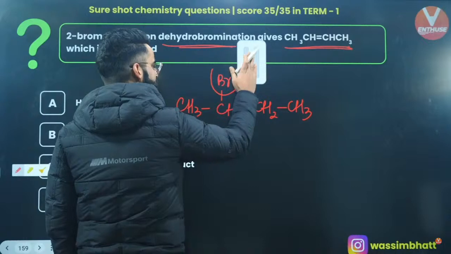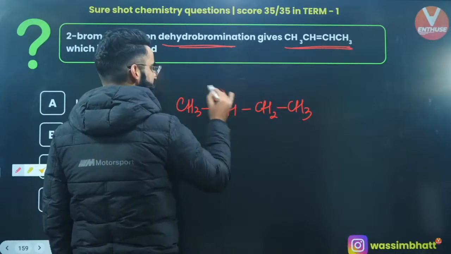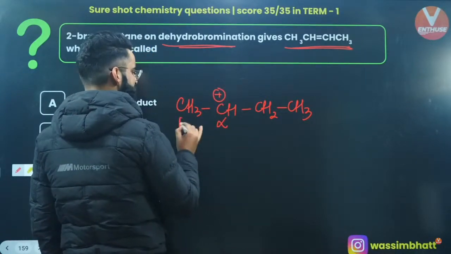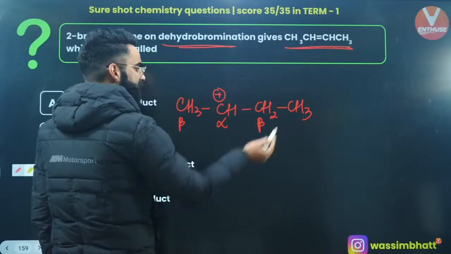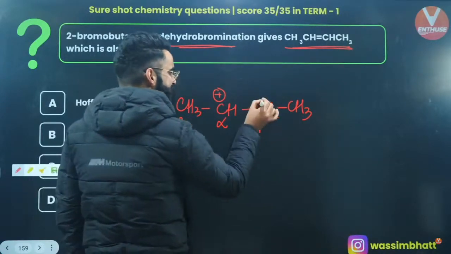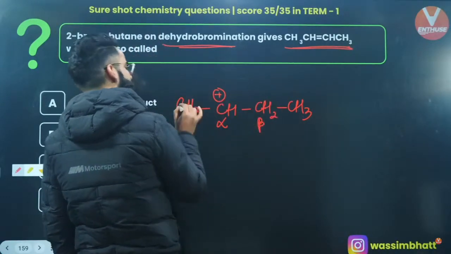If I remove this Br, there will be a positive charge coming on this carbon, right? I'll be calling this alpha carbon, this is beta, this is beta. Now two types of products can be formed. Either you can take H positive out from this beta carbon or from this beta carbon.